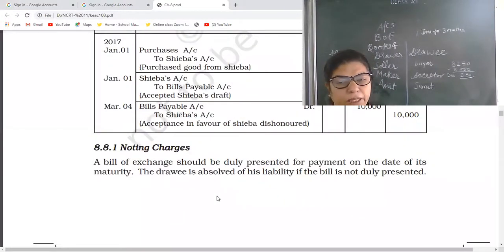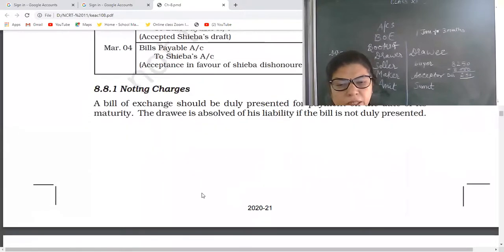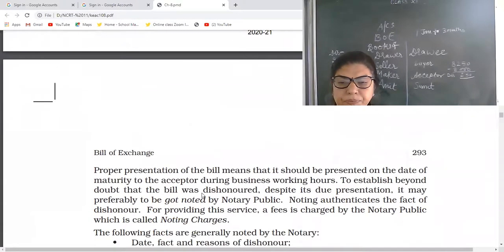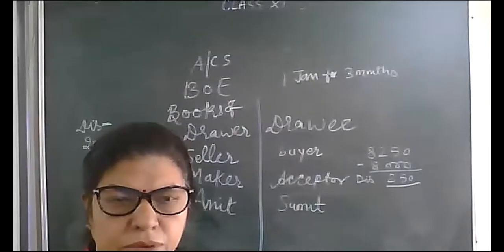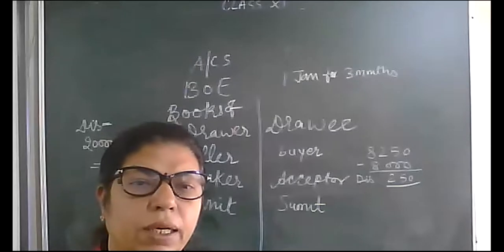And as I explained you, noting charges means to make the bill legal, it is to be noted by the notary department. It authenticates the fact of dishonor. The fee charged by the notary department is called noting charges. Okay, I am sure you will all be able to understand it. If you have any doubt, you can ask.